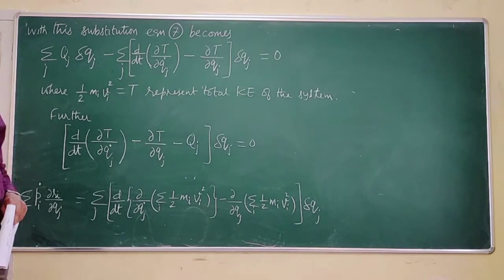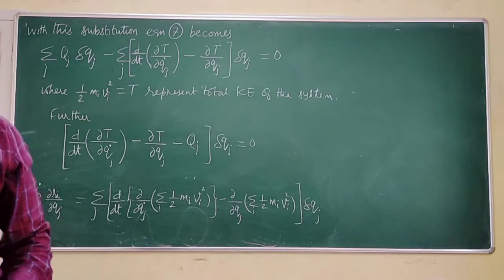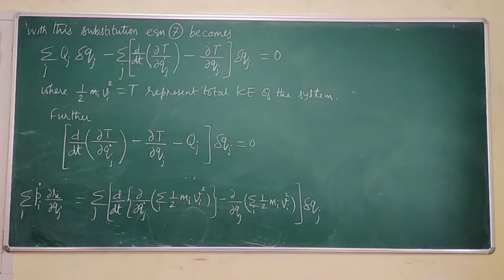And we know from transformation of coordinates and coordinate system, qj are independent of each other, hence to satisfy the above equation, the coefficients of each del qj should separately vanish.